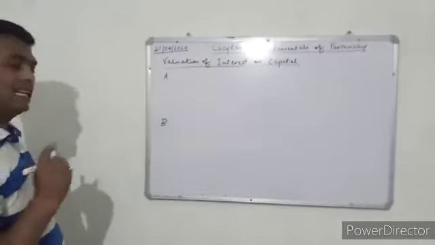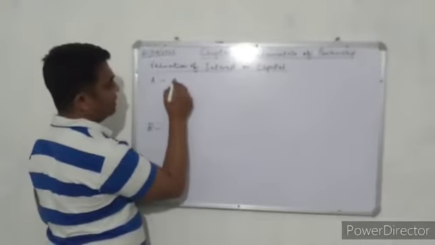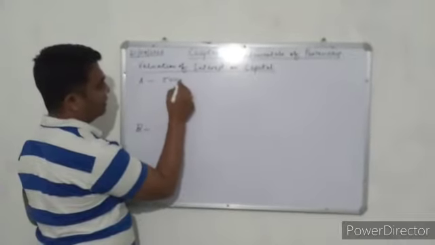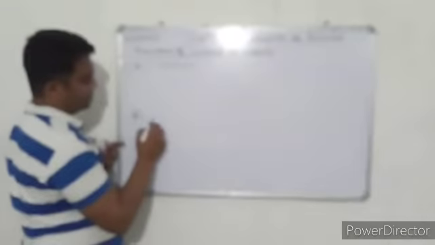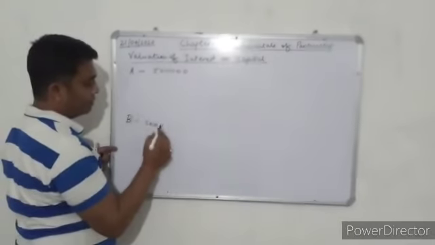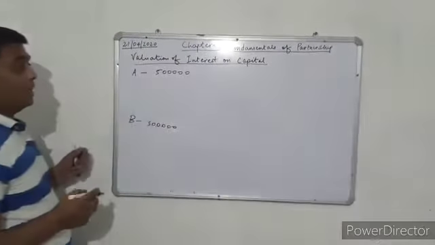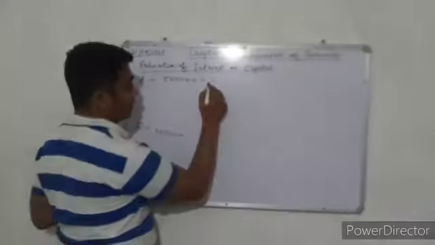Suppose A and B are partners. In the starting, A invested rupees 5 lakh in the business, and B invested rupees 3 lakh. And the rate of interest, as I have already told you, is 10%.